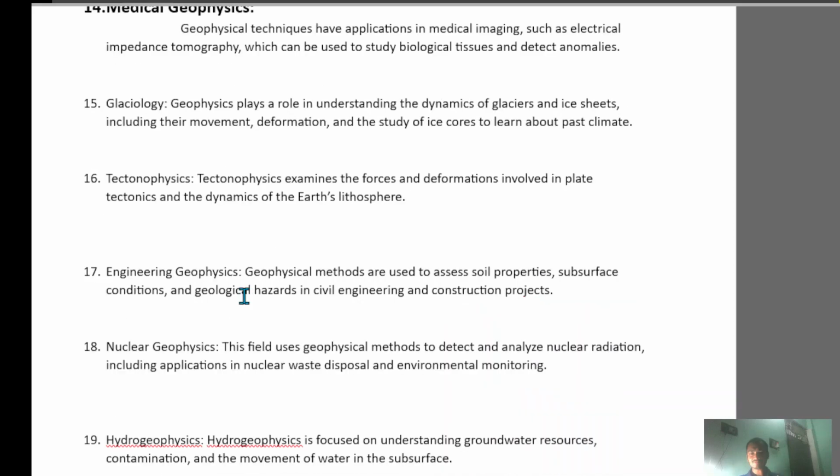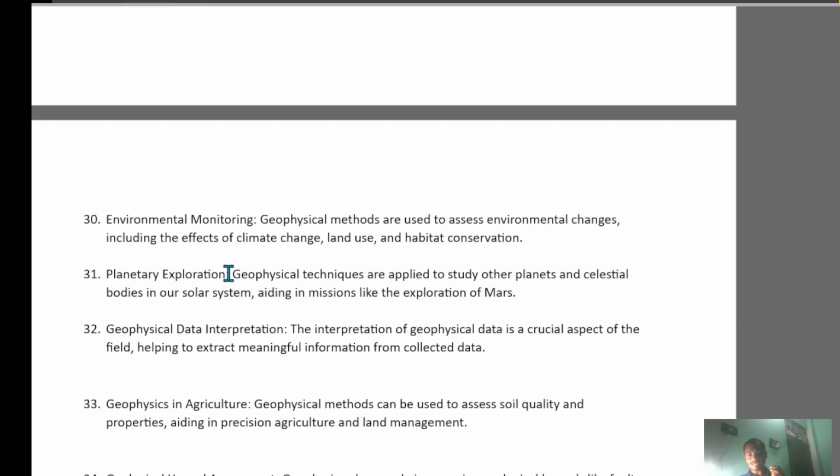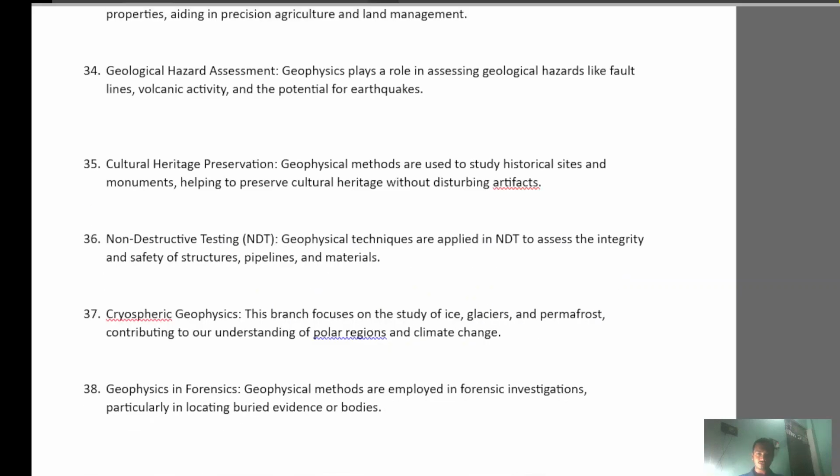Next tectonophysics, next engineering geophysics, next hydrology, hydrogeophysics, next space weathering, next volcanology, next glacial geophysics, next mining geophysics, next oceanography, next climate science, next geohazard assessment, next aerospace geophysics, next geophysical imaging, archaeological prospecting, environmental monitoring, planetary exploration, geophysical data interpretation, geophysics in agriculture, geological hazard assessment, cultural heritage preservation, and non-destructive testing, which is very important.